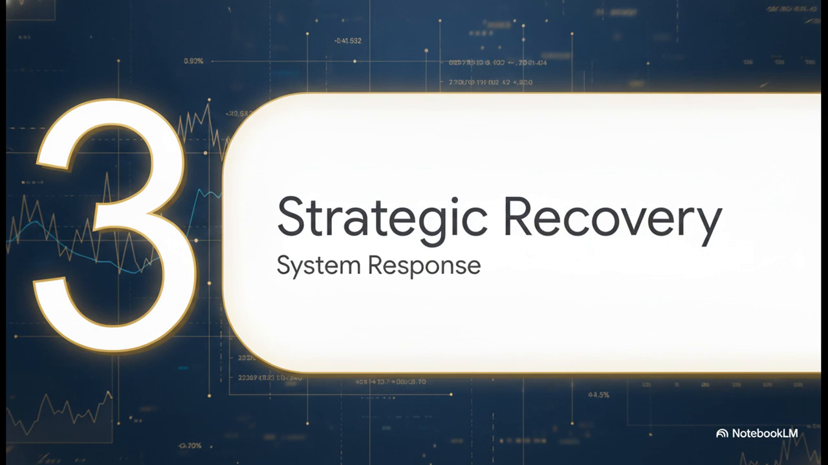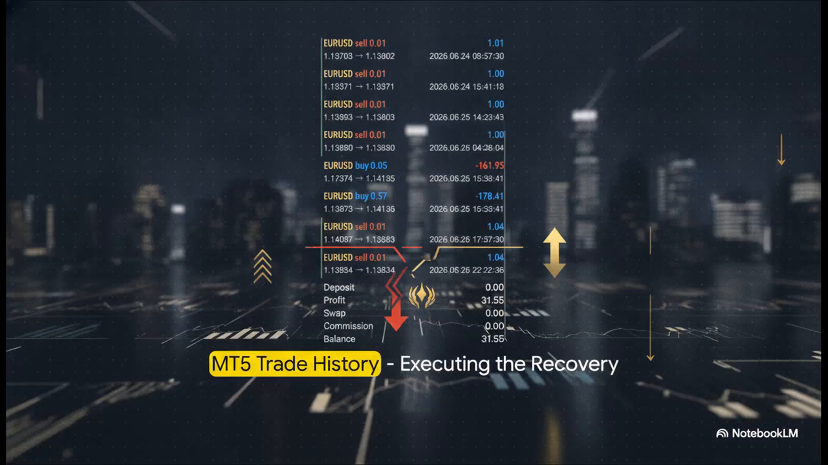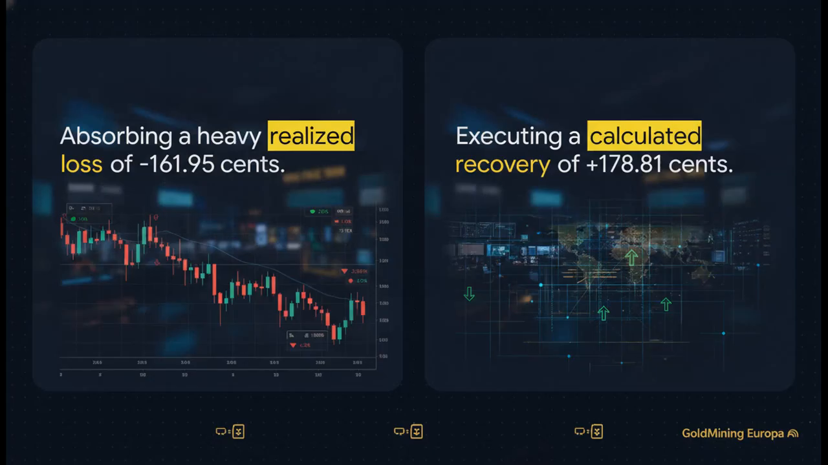The strategic recovery phase. Now, rather than reacting emotionally to that slide, the expert advisor simply executed its predefined recovery rules. To protect the overall account, the system absorbed a heavy realized loss of negative $161.95. But almost immediately following that, it executed an aggressive, highly calculated recovery buy trade that successfully closed for a massive positive $178.41.